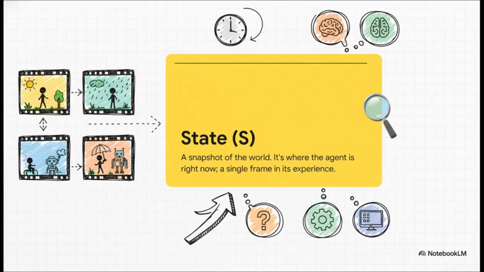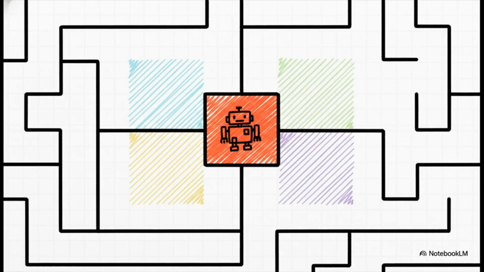So, a state is really just a fancy way of saying, what's the situation right now? Think of it like a single snapshot of the world from the agent's perspective. If anything important changes, boom, you're in a new state. It's like one frame in a movie. And for our robot, it's super simple. Every single square in this maze is its own unique state. Being in the top left corner is a totally different state than being in the square right next to it. That's all the agent knows. I am in this specific square.